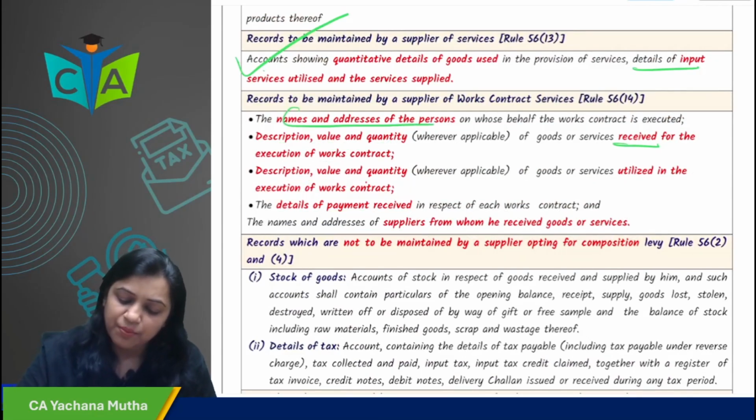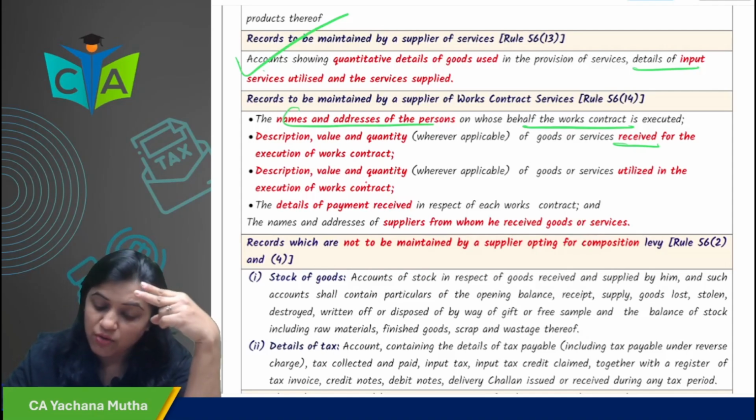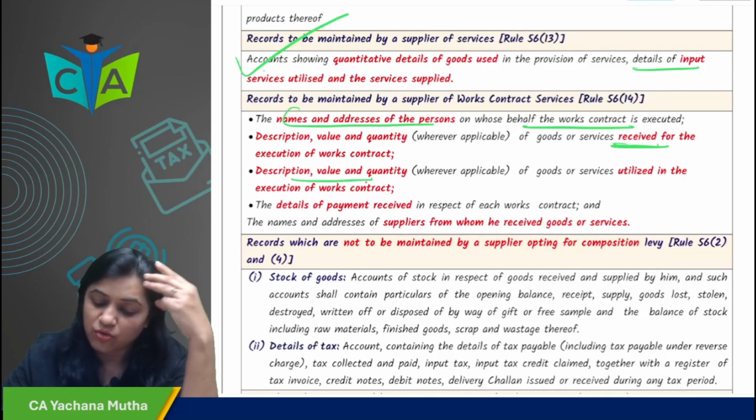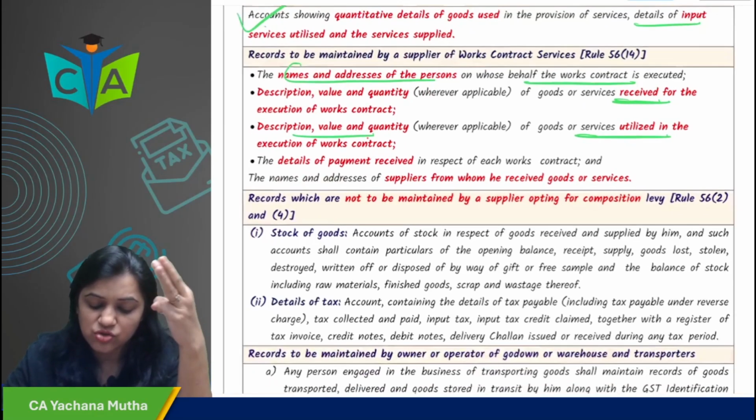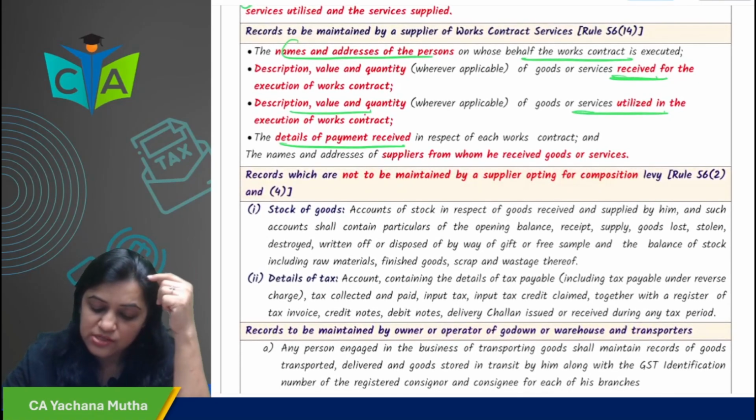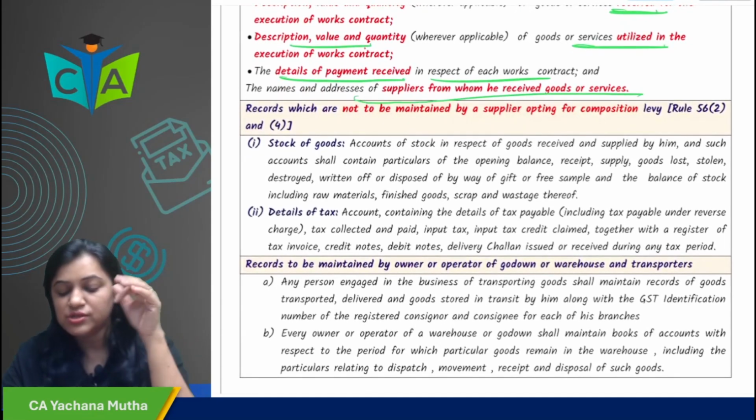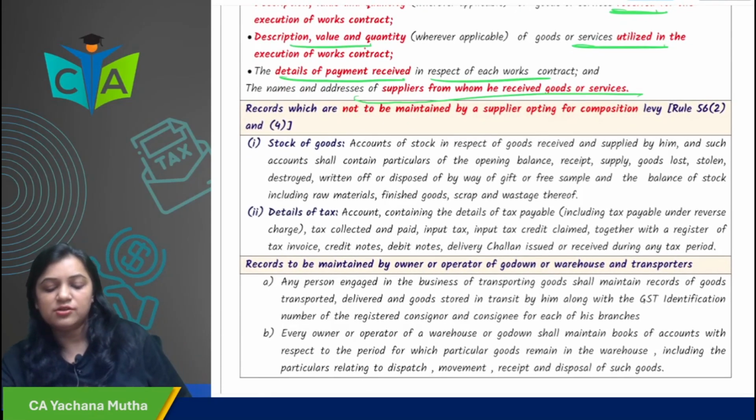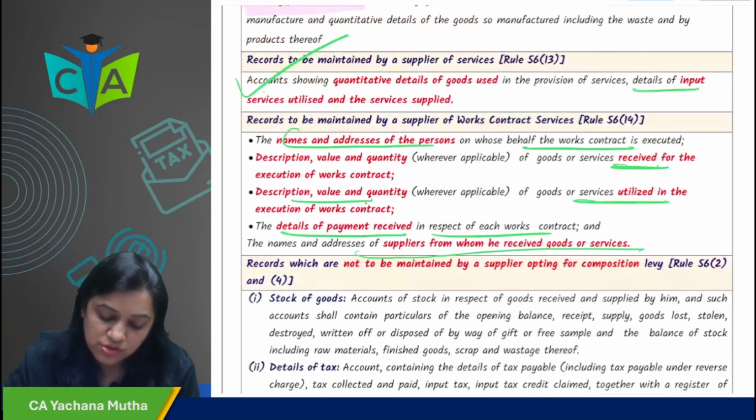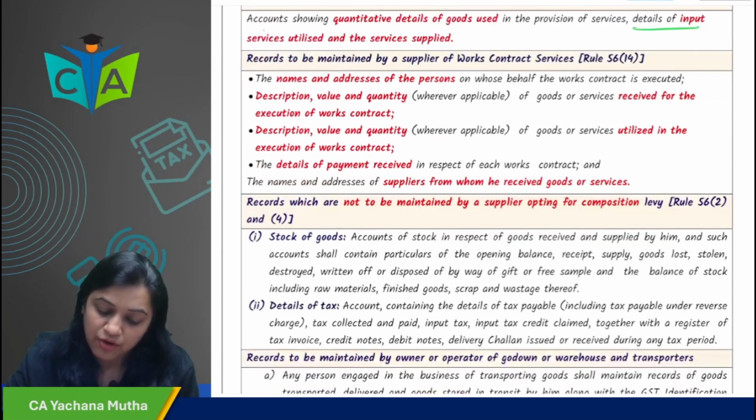So the name, address of the person on whose behalf you are executing the work contract first. Second, description, value, quantity of the goods or services received for the work contract. Third, description, value and quantity of the goods or services utilized in the execution of work contract. Fourth, details of payment received in respect of work contract. And fifth, the name, address of the supplier from whom you have received the goods or services. Okay, so these are the records which are to be maintained by the supplier of the work contract service.